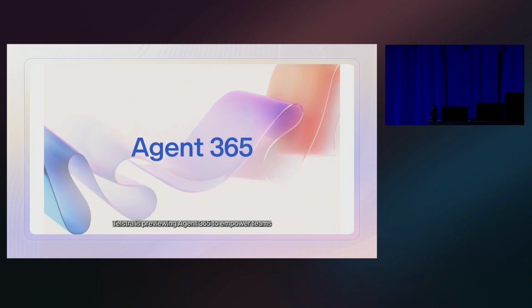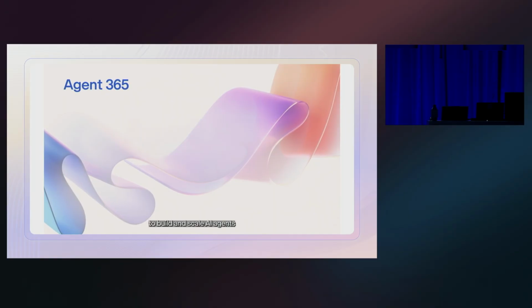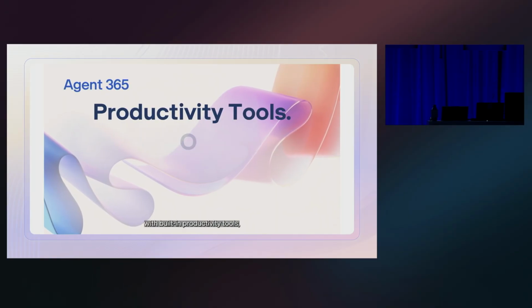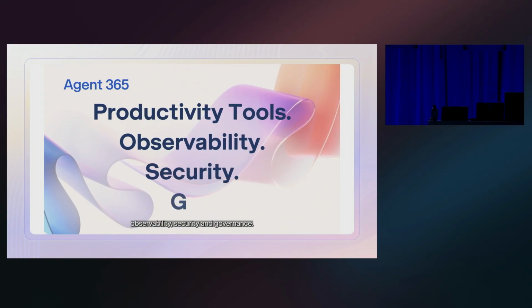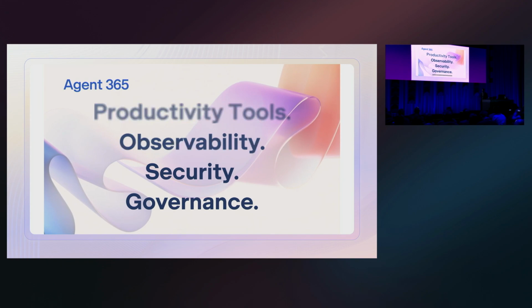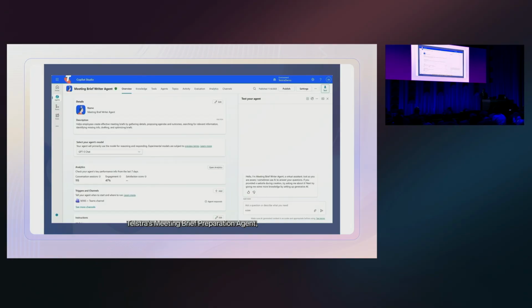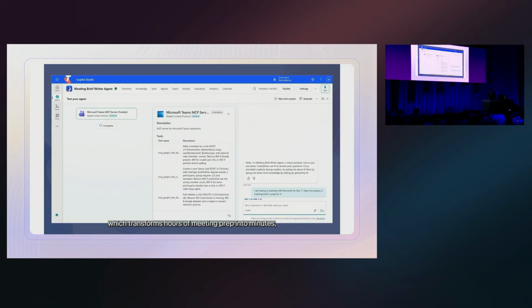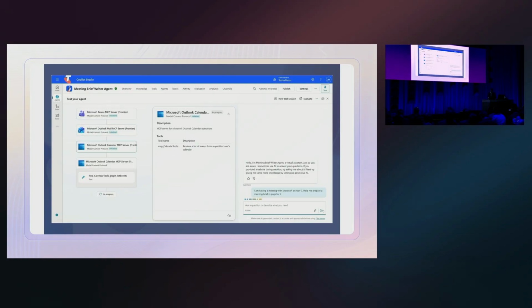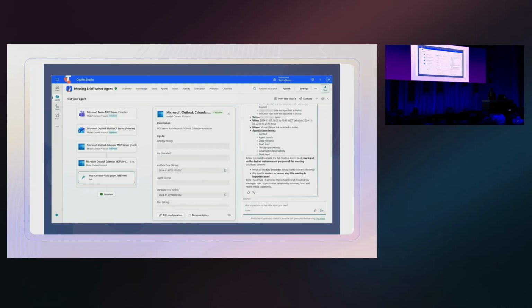Partnering with Microsoft, Telstra is previewing Agent 365 to empower teams to build and scale AI agents with built-in productivity tools, observability, security, and governance, driving responsible AI innovation at scale. Let's have a look at one example in preview, Telstra's Meeting Brief Preparation Agent, which transforms hours of meeting prep into minutes, showcasing responsible agentic AI in action.